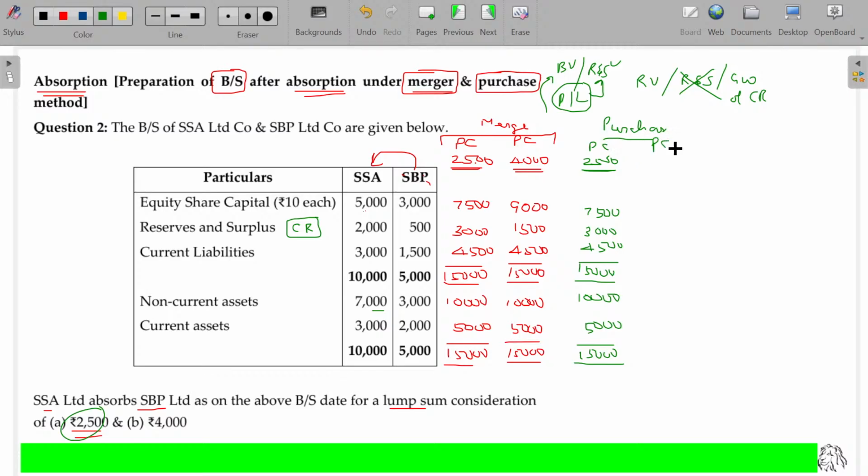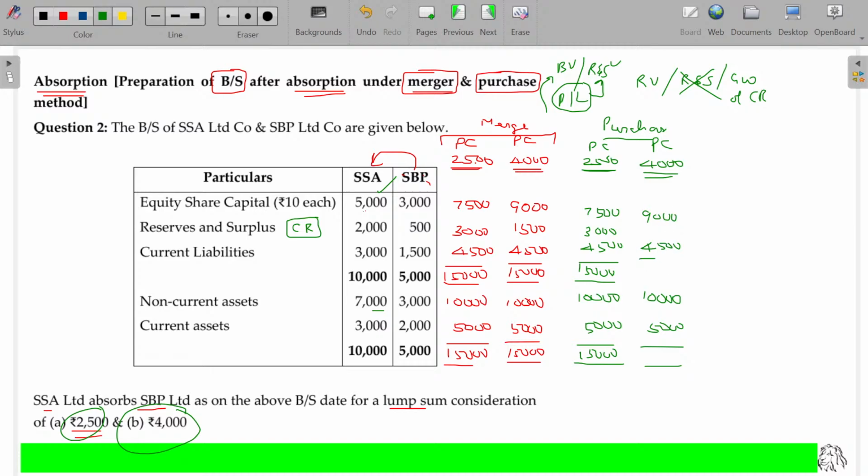If the purchase consideration, rather than 2,500, is 4,000, how will this appear? Assets are simply added: 10,000 and 5,000, that is 15,000. Liabilities 4,500. SSA's equity share capital is 5,000 rupees, equity shares offered to SBB being 4,000, so 5,000 plus 4,000, 9,000 is the value.